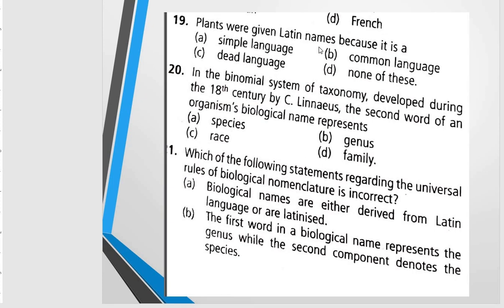Plants were given Latin names because it is a simple language, common language, dead language, or none of these. So the correct option will be dead language. So no chances for the changes in this language. In the binomial system of taxonomy developed during the 18th century by Carolus Linnaeus, the second word of an organism's biological name represents species. So in the scientific name, the second name is coming from the species, and this is how we can give the answer, right? So the correct option will be species.